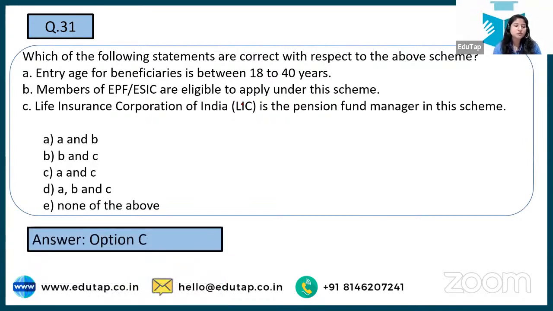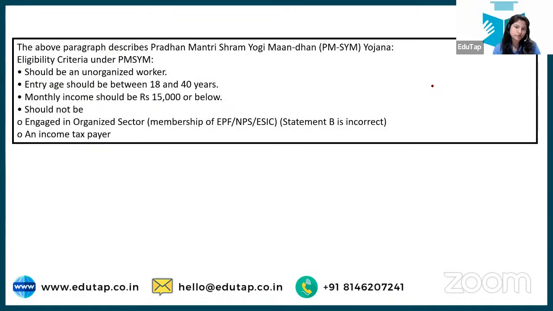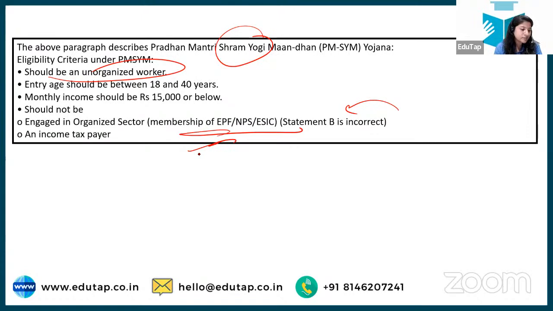See, the correct answer to this is option number C, that is A and C only, because the members of EPF and ESIC belong to the organized sector, and this scheme is only for the unorganized one, right? Yes, Shivam, it is the Shram Yogi Mandhan only. Okay, we're talking about the unorganized sector. We're talking about having security once they reach the retirement age. APY focuses on the unorganized sector, but it is for all, while here we're specifically talking about the unorganized sector, and that is why statement B was wrong, because we're talking about members who are in ESIC and EPF, right? It means that they are engaged in the organized sector.